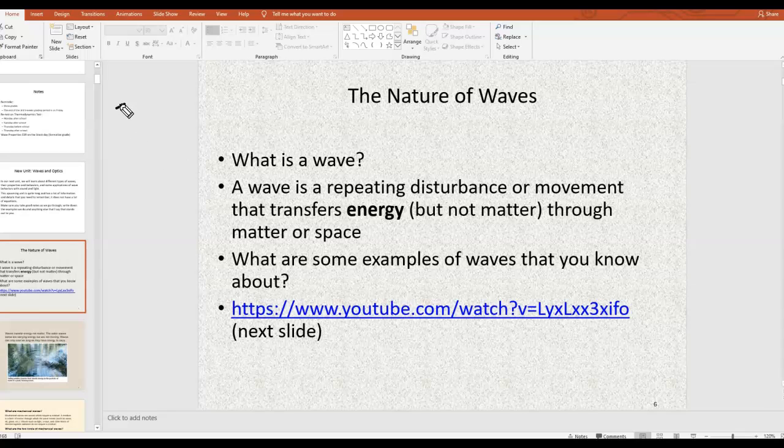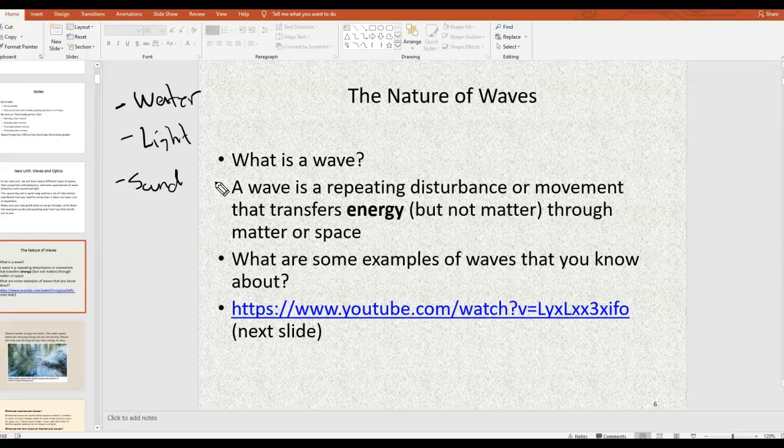Okay, so just to name a couple off the top of my head, we have water waves, we have light waves, we have sound waves, and those are just some of the basic types. Now you might ask, like, what about radio waves or microwaves? Those kind of fall under light. Light is what's called an electromagnetic wave. And so those would fit under that umbrella.